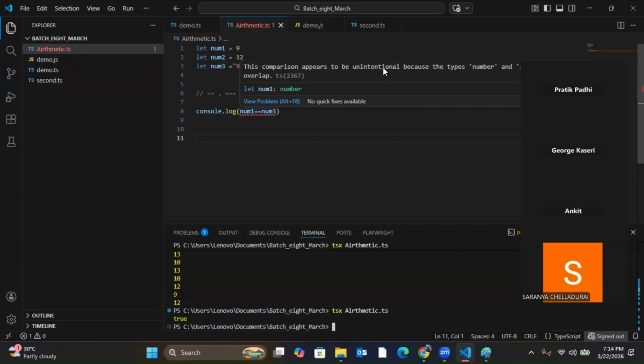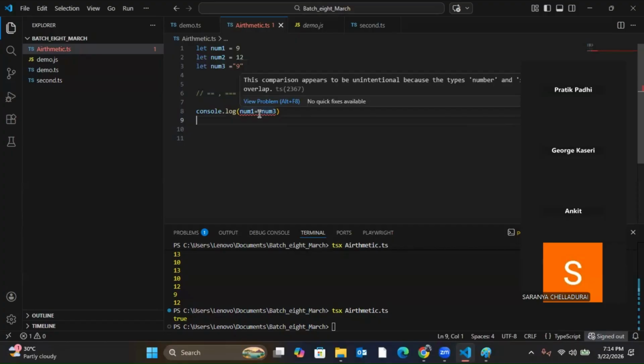But JavaScript has this feature, double equal to, where you can compare different data types, in which it will just compare the value. So when I'm doing num1 double equal to num3, it will just compare the value. So what is the value?